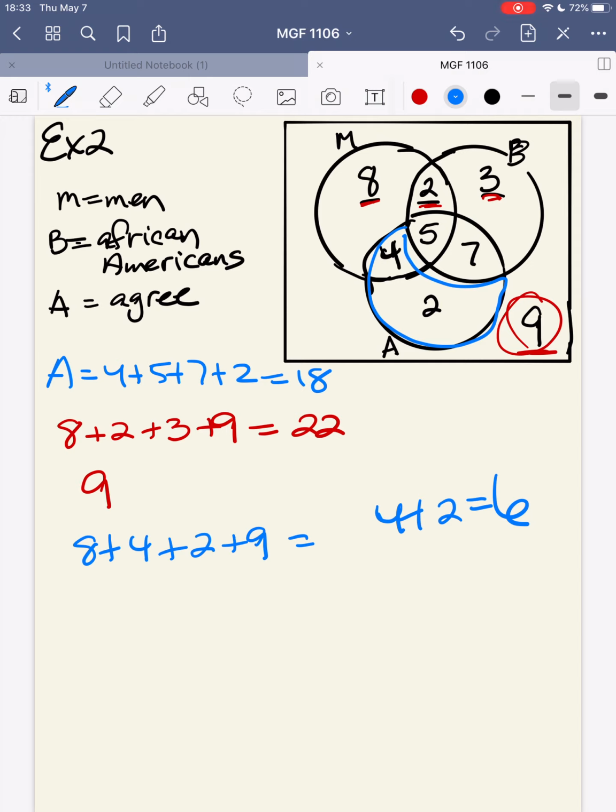How many men who are not African American agree? Okay, so men, right here, not African American, and agree. Okay, so we want African American that do not agree. Okay, so we have to go ahead and pull all that out. That leaves us with just that 8 here.